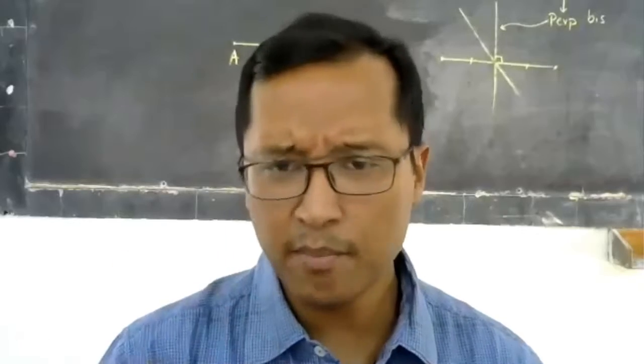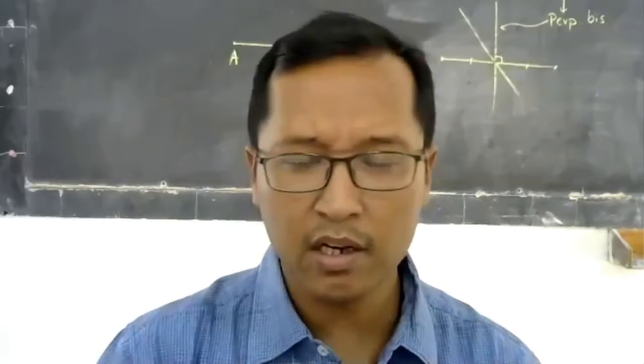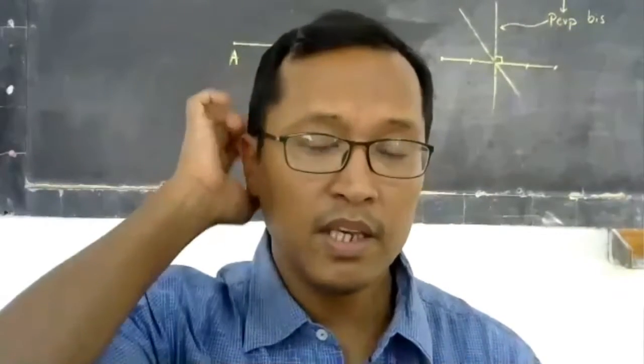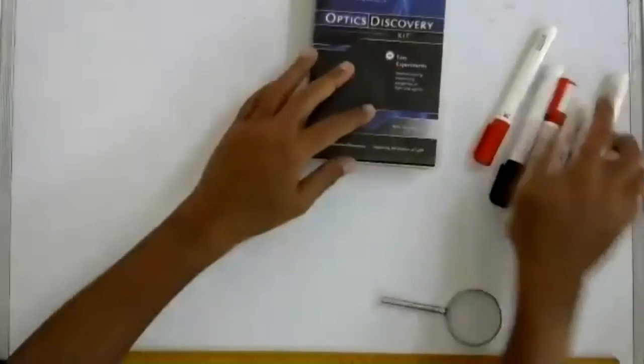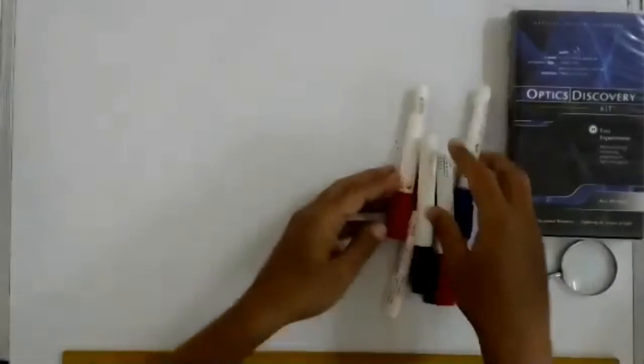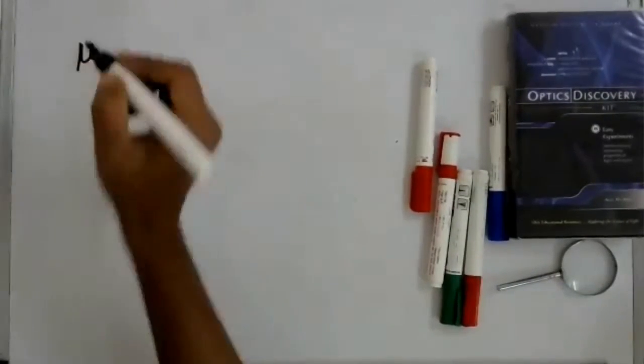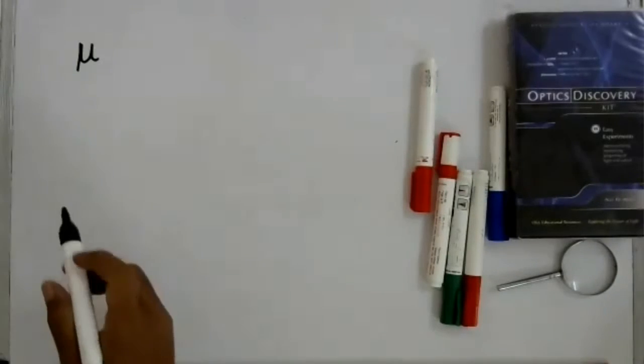So this is also again something that continues in the numerical problems. The refractive index. So there are 2 ways in which the refractive index is defined. So I'll just switch to the whiteboard now to show you this. So you all know that mu indicates the refractive index. Are you able to see what I have written?